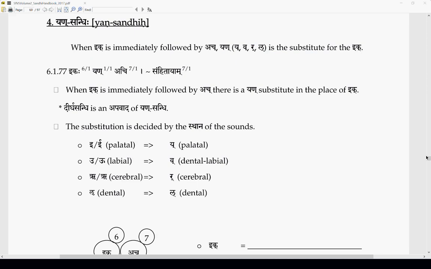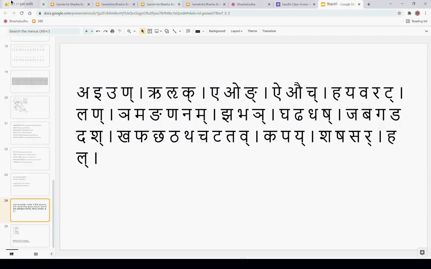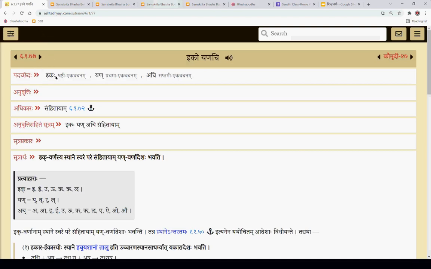So same thing if you look at this website: padacheda, ikaha shashti ekavachanam, yan prathama ekavachanam, achi saptami ekavachanam.